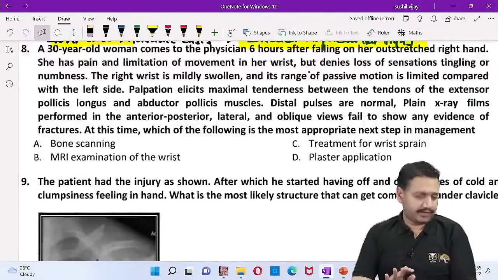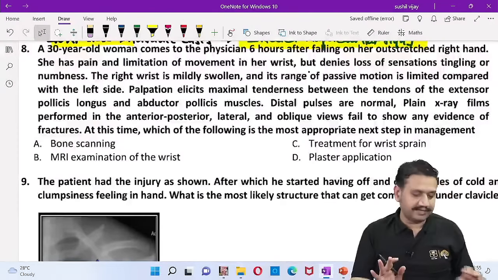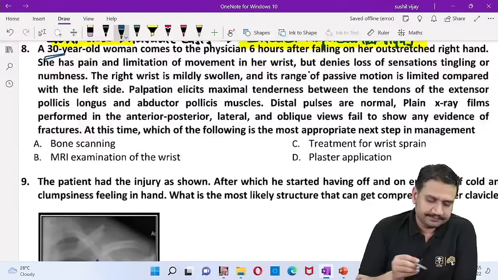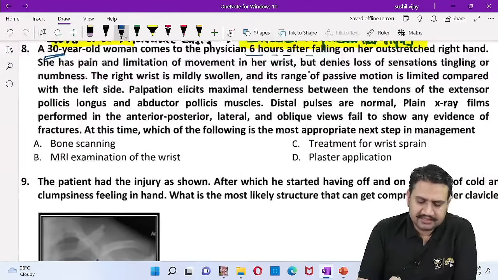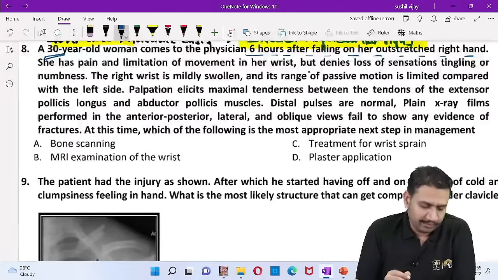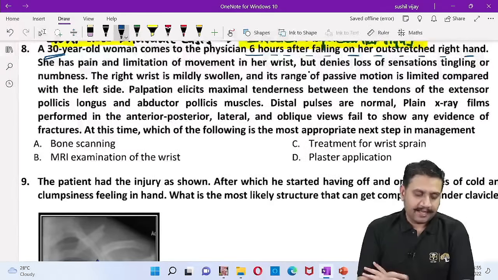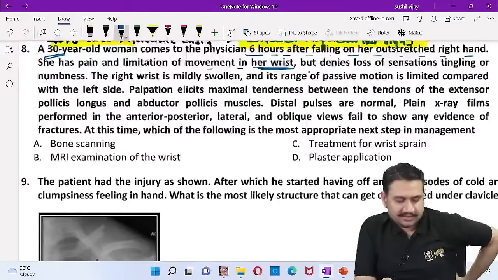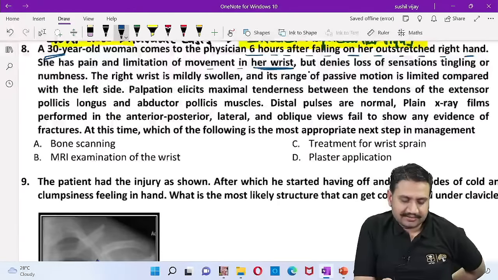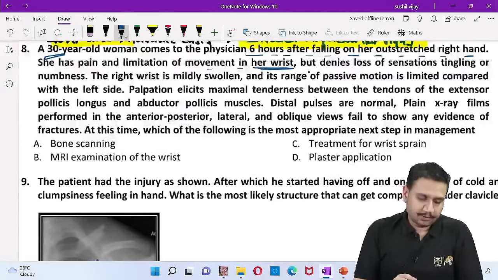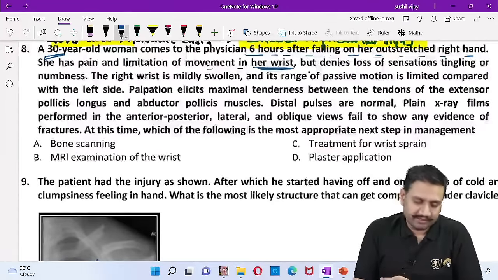Then we have the next question, the 30-year-old woman. So now we have a 30-year-old woman who comes to the physician 6 hours after falling on her outstretched right hand. That means it's an acute case. So a young woman, acute case of trauma, and she has pain and limitation of movement in her wrist, but denies loss of sensation, tingling and numbness. The right wrist is mildly swollen and its range of passive motion is limited compared with the left side. Perfect. So pain is there right now, restriction of movement is there.